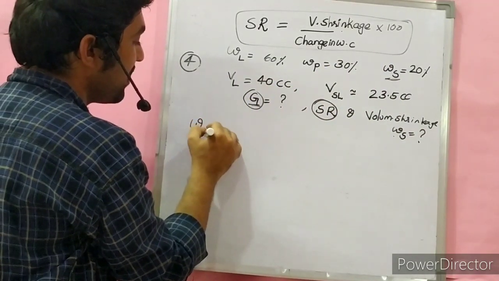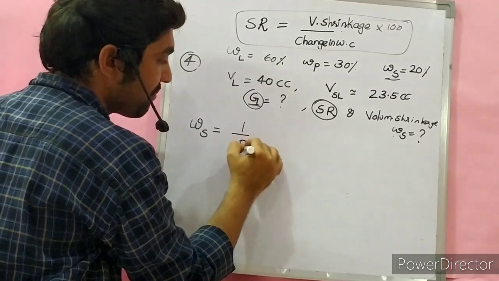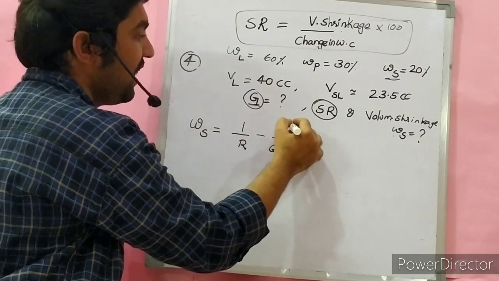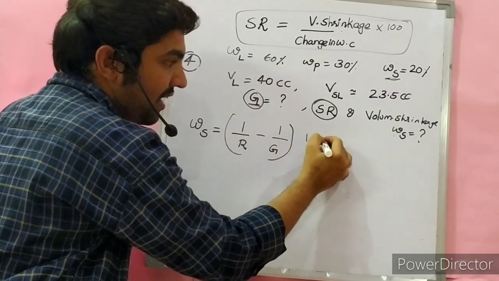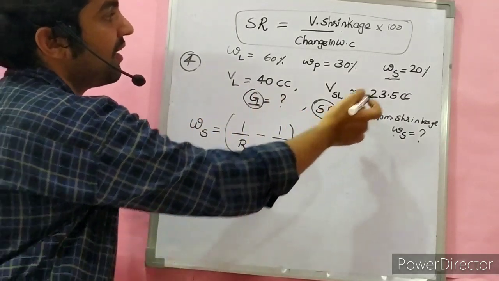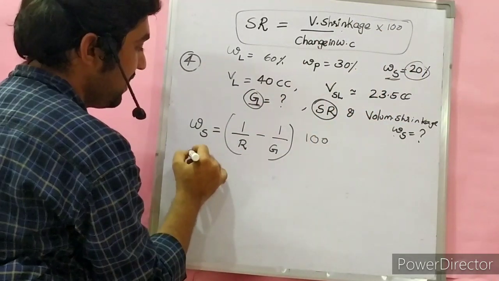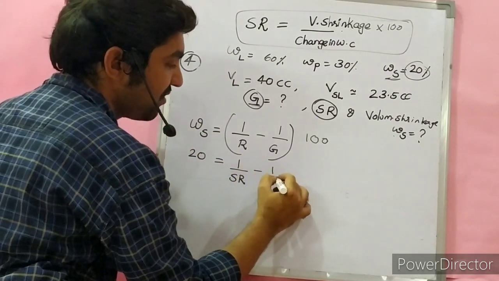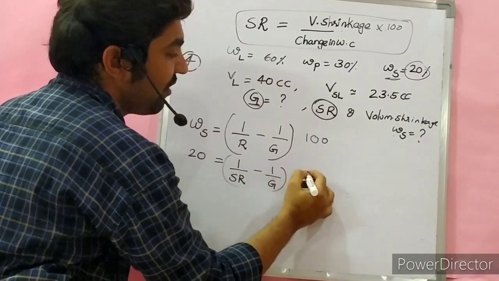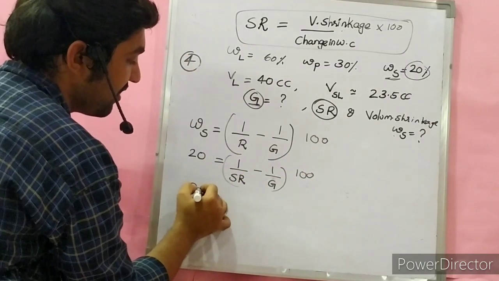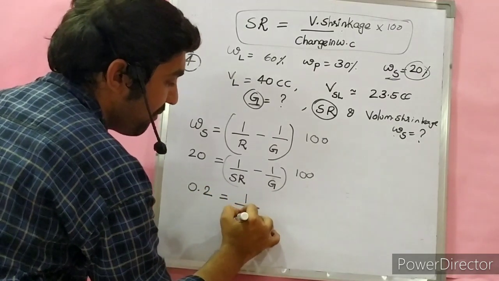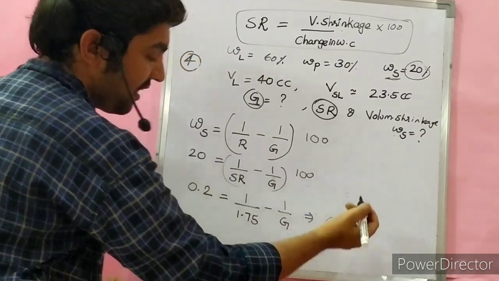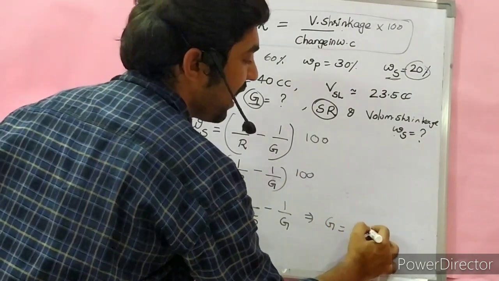Because one expression is there. Shrinkage limit WS is equal to 1 by R minus 1 by G. If expressed as percentage, multiply by 100. So 20% is equal to 1 by shrinkage ratio minus 1 by specific gravity, into 100. 20 by 100 is 0.2, so 0.2 is equal to 1 by 1.75 minus 1 by G. Upon solving, G we can get as 2.609.